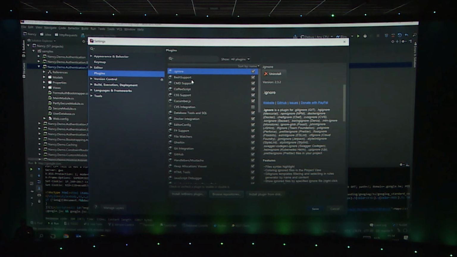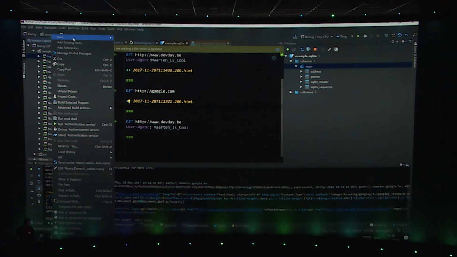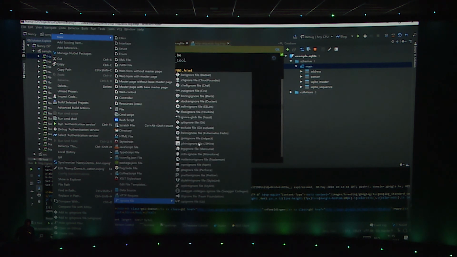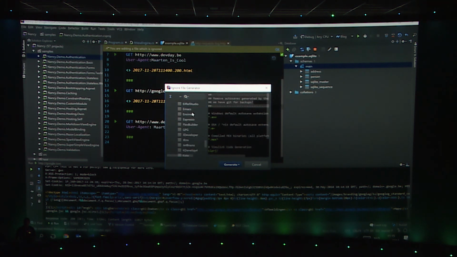There's a couple that I really like, and one of those is the .ignore plugin. Third party, but imagine I start a new project and typically you want to start adding like a Git Ignore file. What I can do is say, okay, new ignore file for whatever source control system you are using. Say, maybe I'm using Team Foundation Server. I want a TF ignore file. And what this plugin does is it gives me the typical frameworks that can be used in an application. It gives me the IDEs that can be used for an application and so on. And based on whatever I select in there, my ignore file will be built. So I think that's quite a useful plugin.